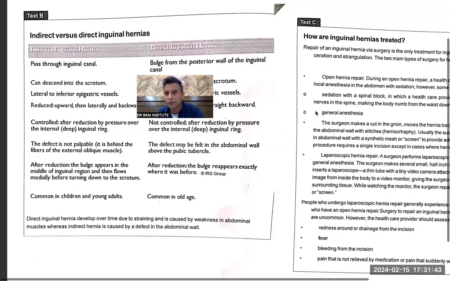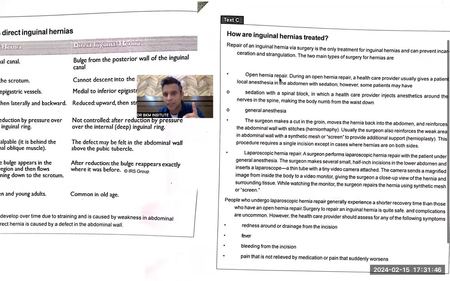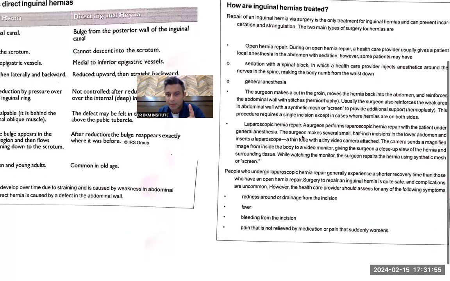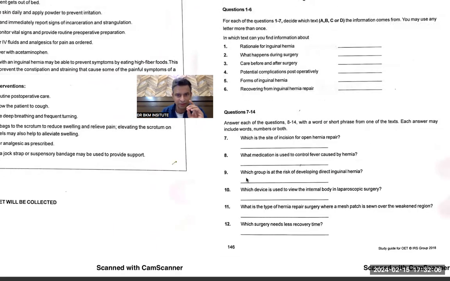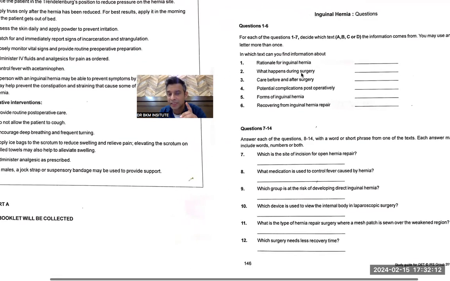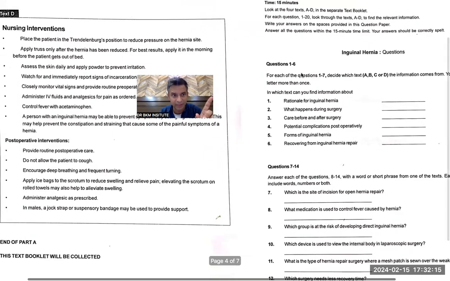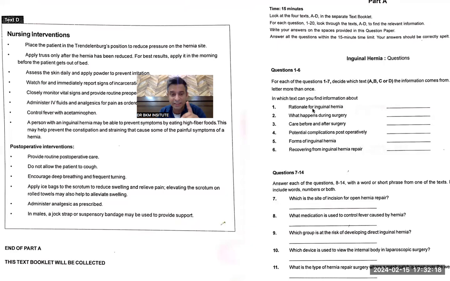Okay, topic done. How are inguinal hernias treated? Open hernia repair, sedation, general anesthesia, so they are talking about surgery. Laparoscopic, endoscopic, people generally experience a short recovery time. The healthcare provider should assess this. That means post-operative care. Again, surgery, what happens during surgery. So this answer, what happens during surgery, should be in the C part, sorry, C part we have done. And rationale for the inguinal hernia means reasons for the inguinal hernia. It should be in the causes, should be A.